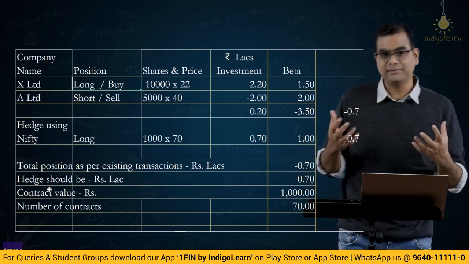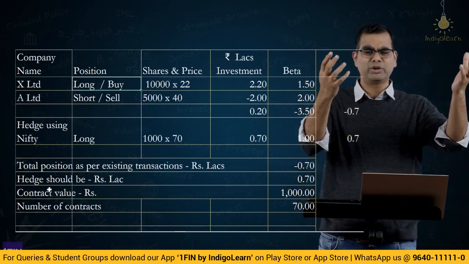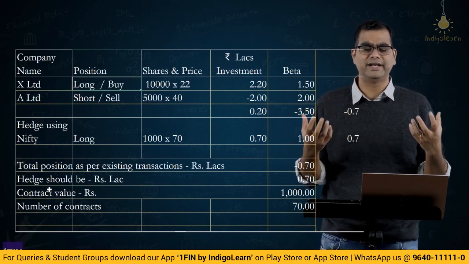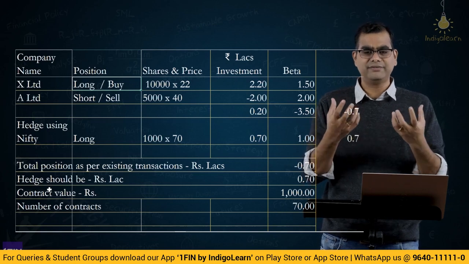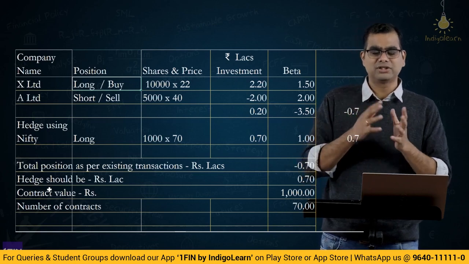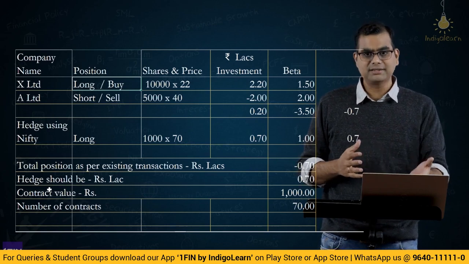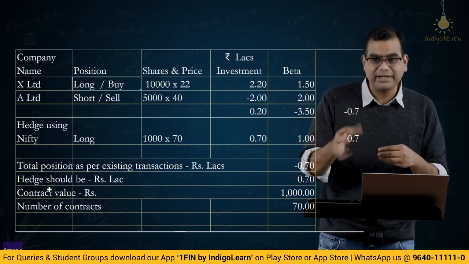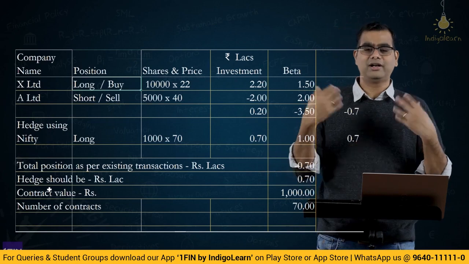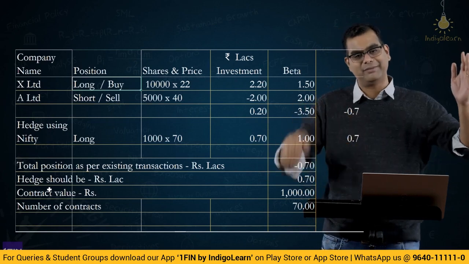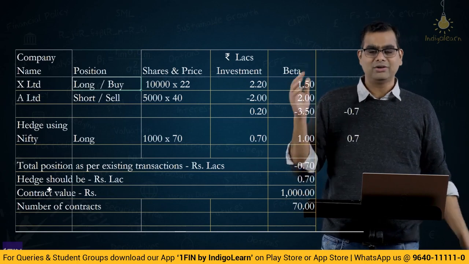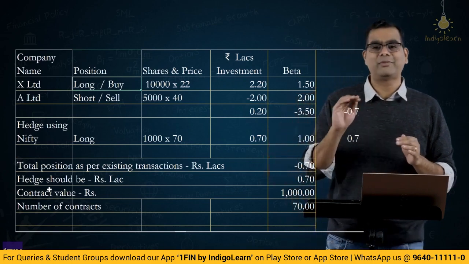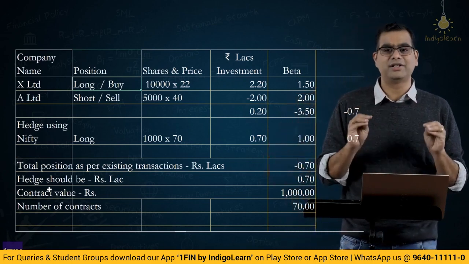So, it happens sometimes. See, beta numbers are, as we discussed, arrived after looking at a lot of data across a lot of periods, over multiple hundreds and hundreds of days of data is taken to arrive at a number which broadly matches the correlations. Now, in this case, there is one case where it broke and everything went for a toss. Right, everything went ulta. Not only the beta broke, he entered into contra contracts, where whatever he thought will go up came down, whatever he thought will go down went up. So, it is a complete mess. Okay, and what they are asking us is, what is the overall profit or loss? After this entire mess, what is the profit or loss?